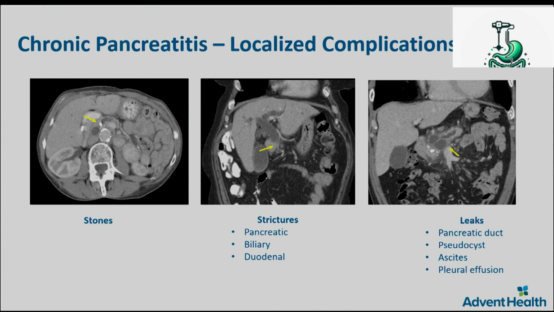There could be duodenal strictures, and another cumbersome problem could be the leaks. The pancreatic duct leak can lead to ascites, pseudocysts, pleural effusions, and pancreaticopleural fistulas, but the most debilitating problem is the pain in chronic pancreatitis.